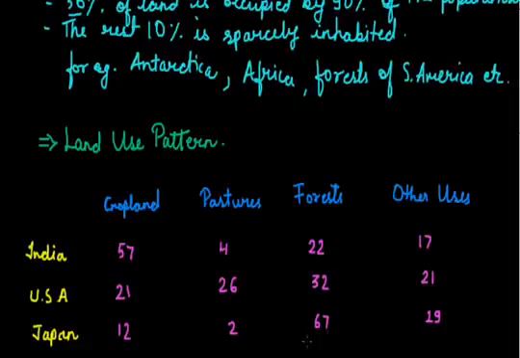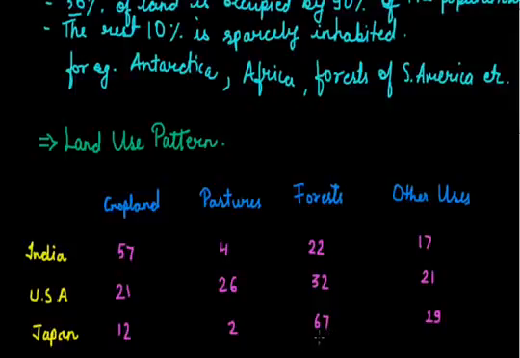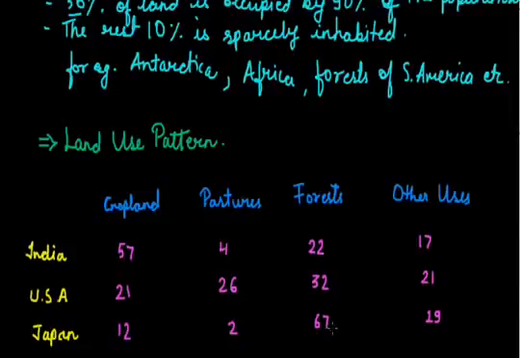If we talk about Japan, we all know that the land area in Japan is very small, but still they have evolved the technology to encourage plantation, and they are encouraging forest area in these regions. America already has a very wide land area, and the population is very small, so the division here is almost even.